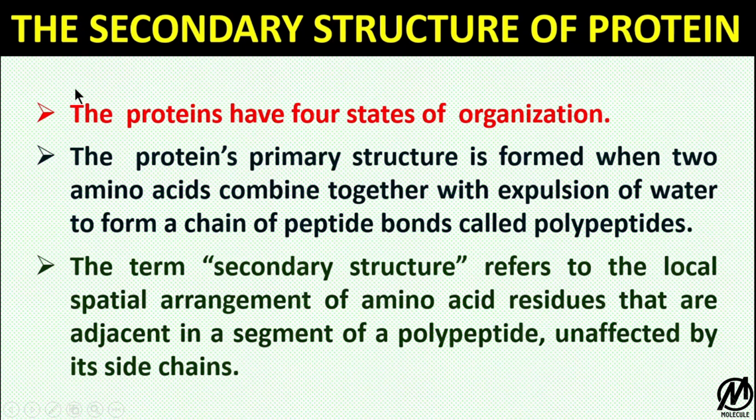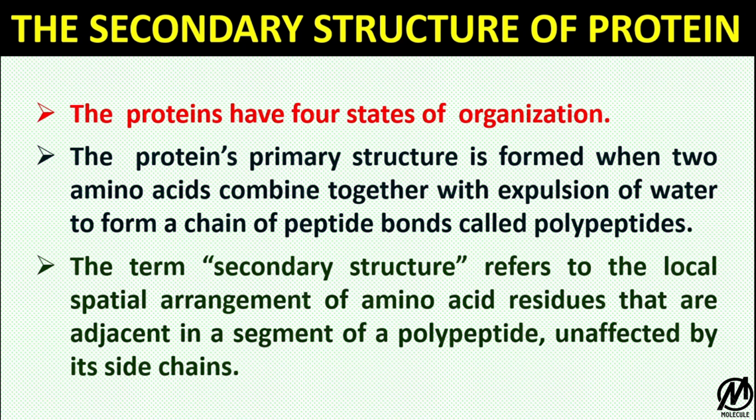We know that proteins have four states of organization or four levels of architecture: the primary structure, the secondary structure, the tertiary structure, and the quaternary structure. The question arises, how does the protein's primary structure form? I have already discussed this in my previous video on amino acids. The protein's primary structure is formed when two amino acids combine together with expulsion of water to form a chain of peptide bonds called polypeptides.